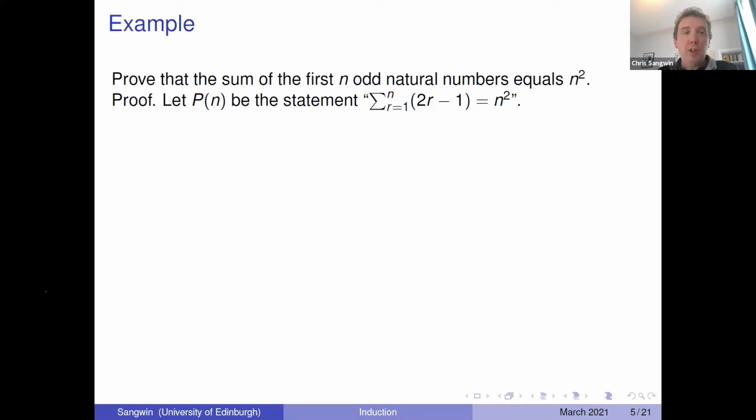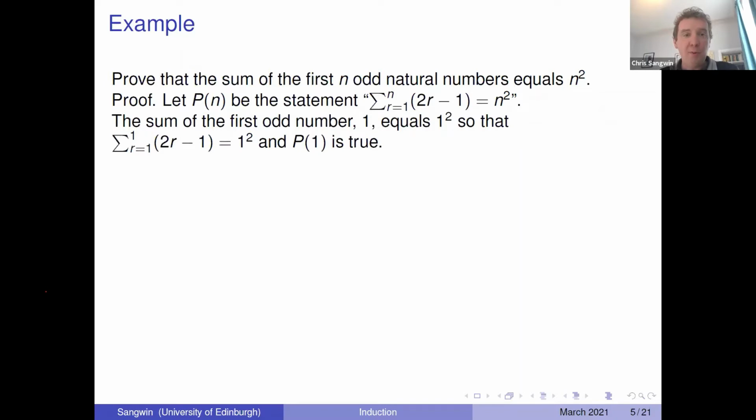So let Pn be the statement, and I have reformulated an English sentence into an algebraic statement. So that's my induction statement. The sum of the first odd number, 1, is 1 squared. So this first statement is true. And I've written that out fully.